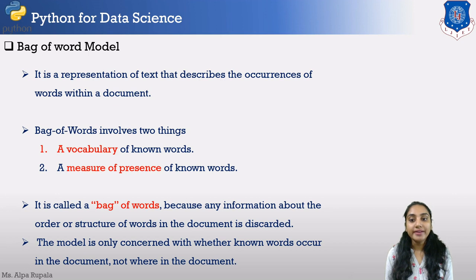It is called a bag of words because any information about the order or structure is not defined at the time of document analysis. Whatever documents we fetch for analysis, all the words will be extracted and put into one unique word vocabulary, which is our first step, creating a vocabulary of known words. Then we create the document vector.